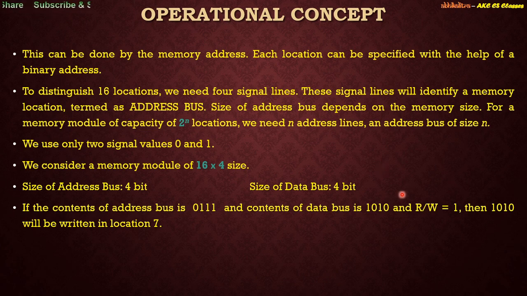And how will the control unit know whether we are trying to perform a read operation or a write operation? If the read write control signal is equal to 1, which means a write operation, as we discussed in our previous slides, then obviously 1010 will be placed in location 0111, right?